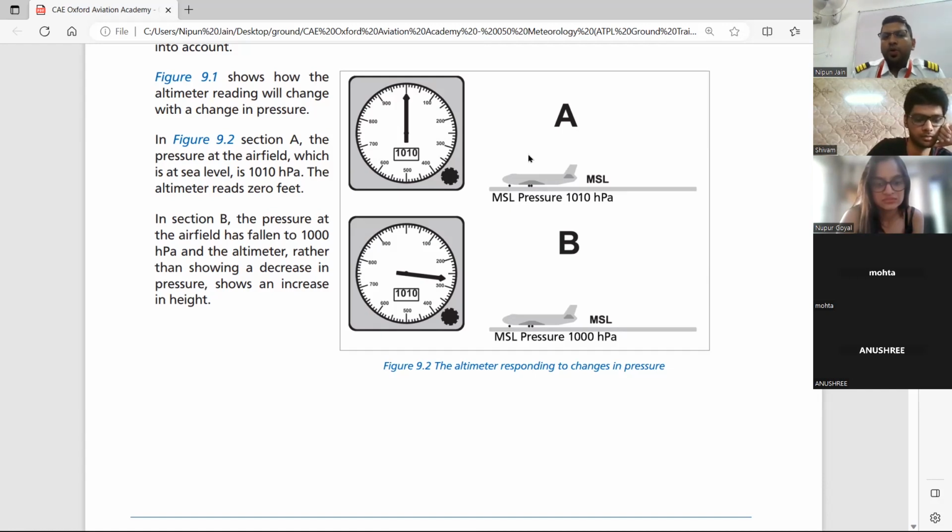So airport 1 में क्या है? The pressure at the airfield which is at sea level is 1010 hectopascals. The altimeter reads 0 feet. तो ये प्रेशर सेटिंग का नाम हम लोग दे दिए QFE. अभी नेक्स्ट पेज में आएगा. ठीक है, अब लेट्स सी सेक्शन B.